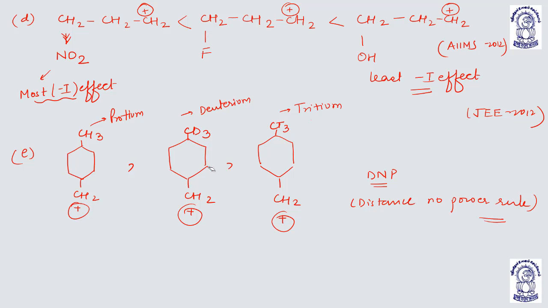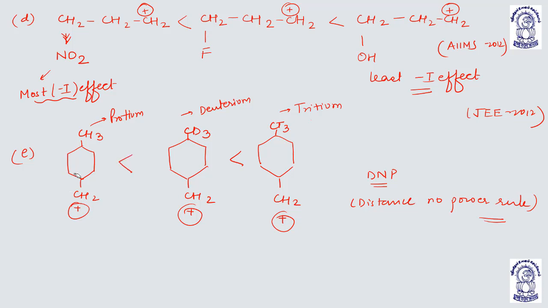Here the fact is, this is CT3 with tritium, CD3 with deuterium, and CH3 with protium. Among CH3, CD3 and CT3, the minimum electronegativity comes of protium.